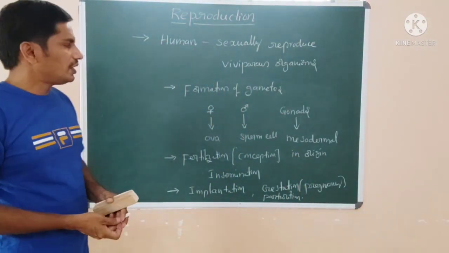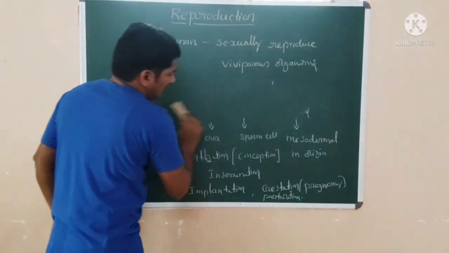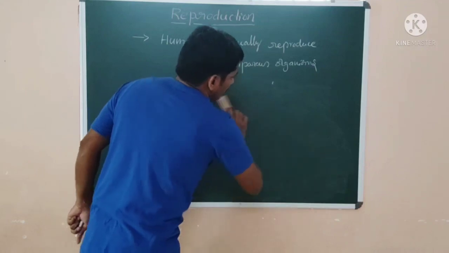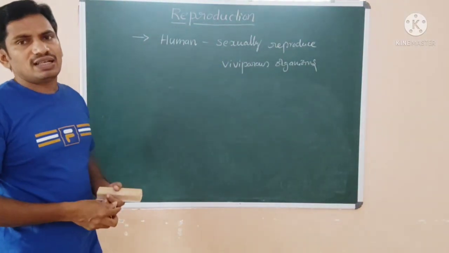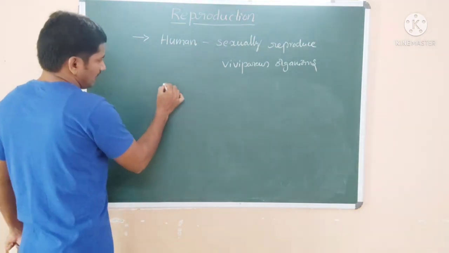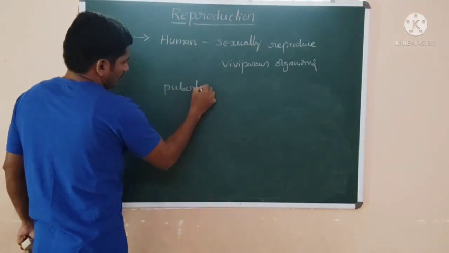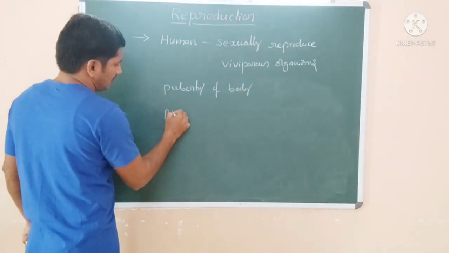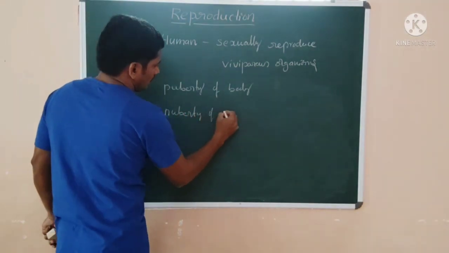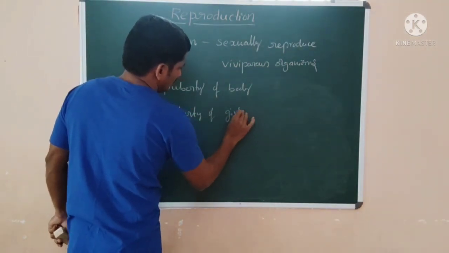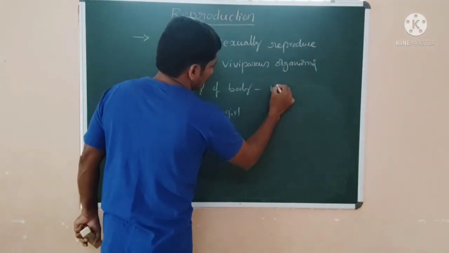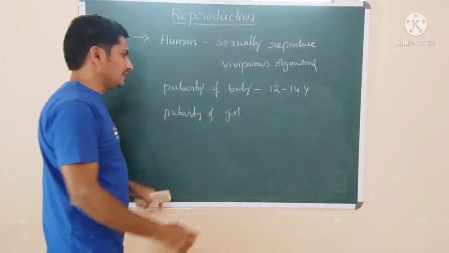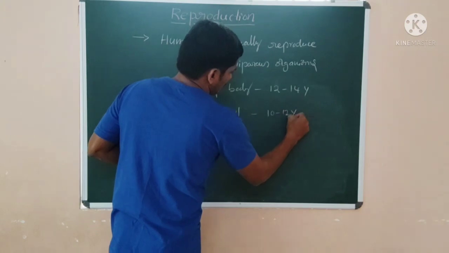Now the male and female gametes are formed from the male and female. When the male or female attains puberty, that puberty is different for male and girl. For boys the age is 12 to an average of 14 years, and for girls 10 to 12 years old.